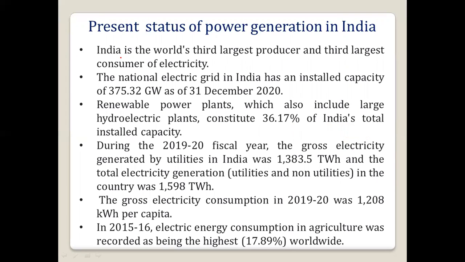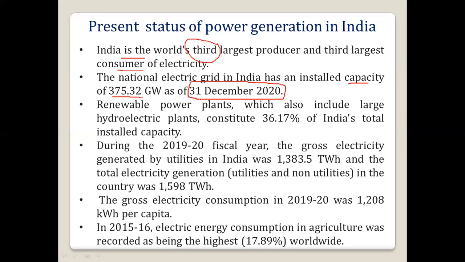We know that India is the world's third largest producer and third largest consumer of electricity. According to the National Electric Grid, the installed capacity in India is around 375.32 gigawatts as of 31st December 2020.